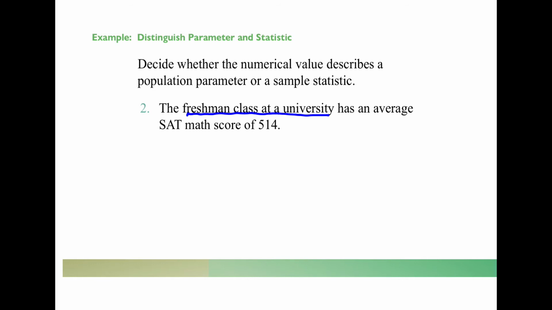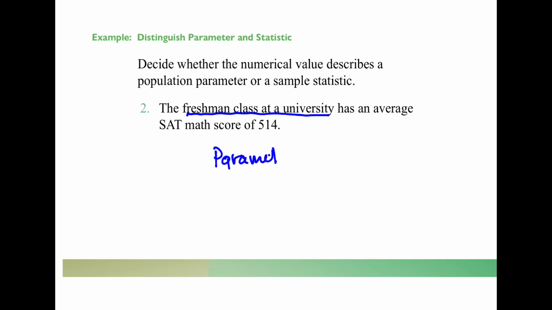SAT scores tend to be things that schools have in their database, possibly. And so this would be something where we could actually get every freshman student's SAT score. And so this would be a parameter, a population parameter.